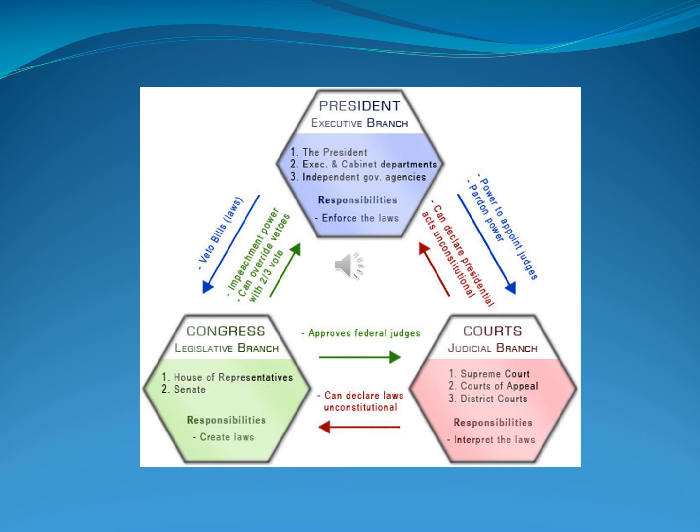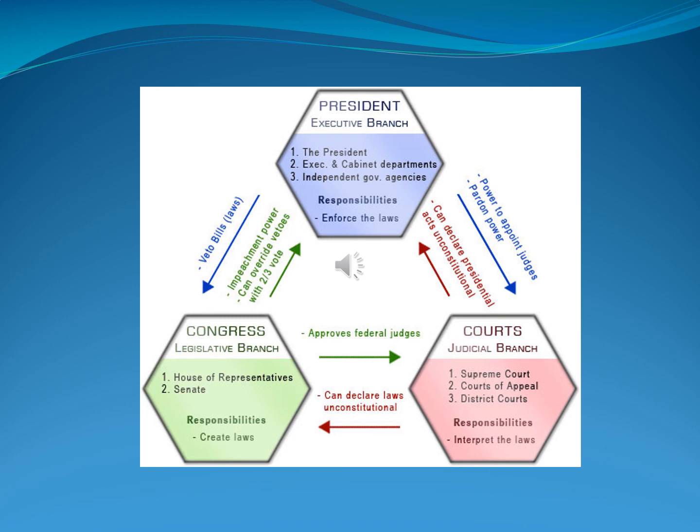For instance, if there's an opening on the court, the president can appoint a person to be on the Supreme Court. But then the legislative branch has to approve that judge. So everyone has their hands on it. If the legislative branch makes a law, the judicial branch can strike it down. On top of that, if Congress makes the law, the president can sign the law or veto it. So they have final say on the law. That's a check on them as well.